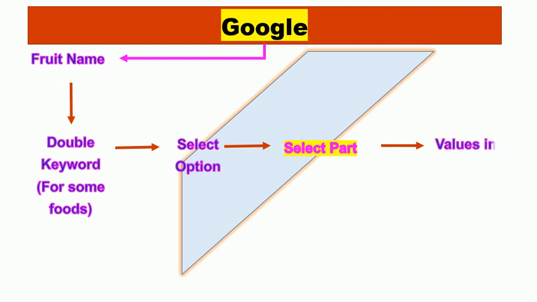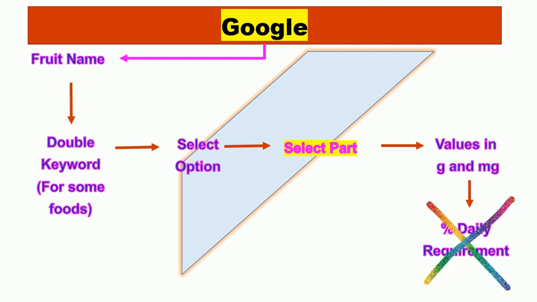Now you will see the nutritional facts related to the calories, fats, cholesterol, carbohydrate, protein, minerals and vitamins. The amounts given in gram and milligram are the amounts of those nutrients per 100 gram of the selected food item. The column at the right end contains a different parameter which we are not discussing right now. It's an entirely different thing. It tells you that if you eat 100 gram of the selected fruit, how much percentage of the daily requirement of these nutrients it will fulfill. I advise you to leave it for the time being.